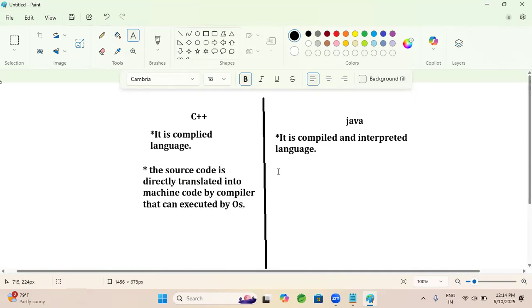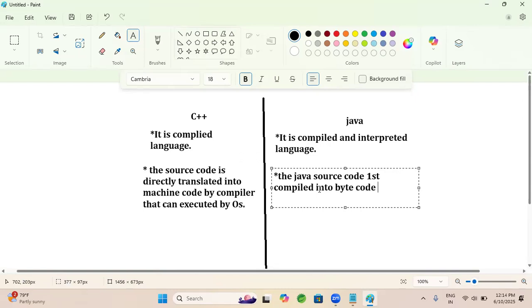In Java, the Java source code is first compiled into bytecode, which is platform independent.